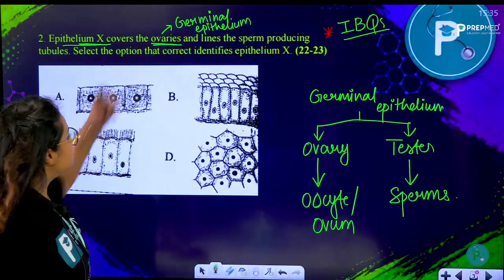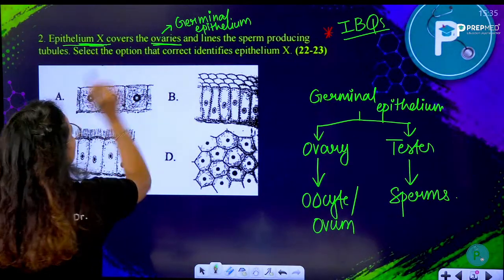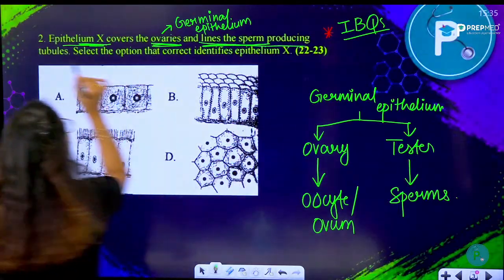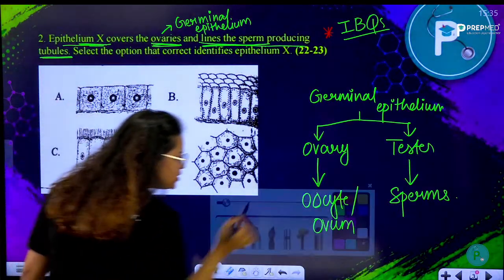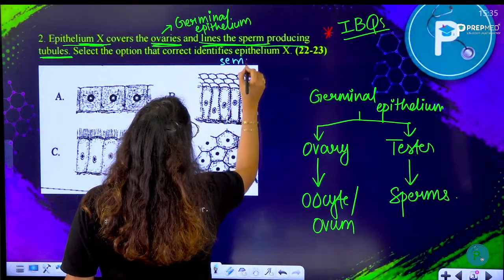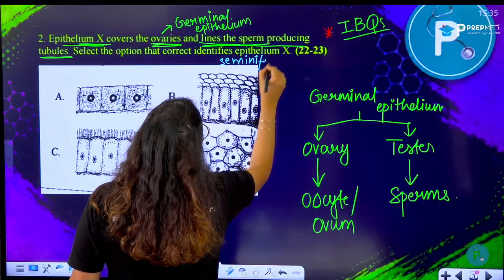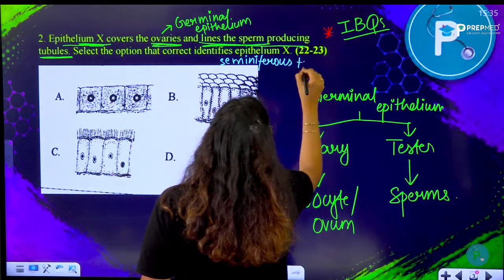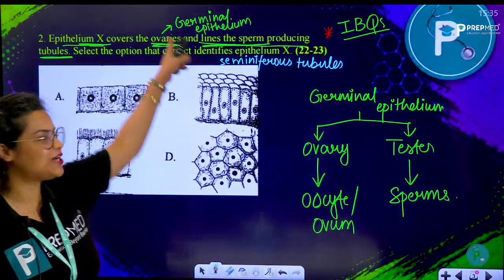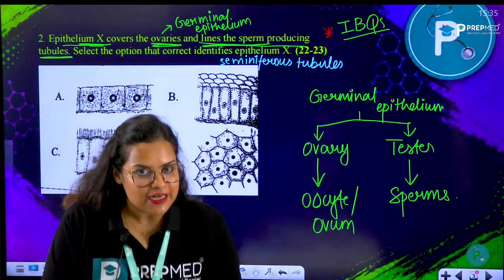So that's what they mean here: the epithelium X covers the ovaries and lines the sperm producing tubules. Sperm producing tubules means they are talking about seminiferous tubules. So seminiferous tubules and ovaries are both lined by germinal epithelium.